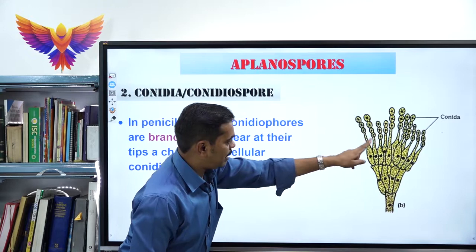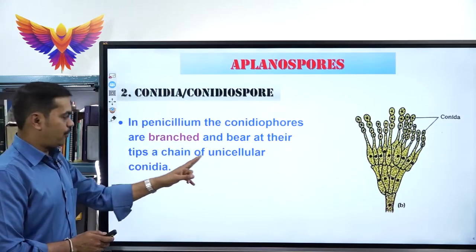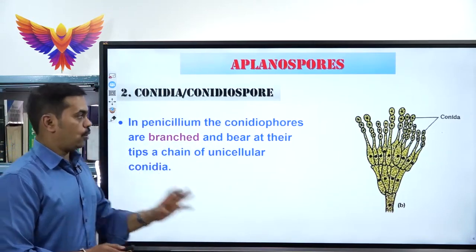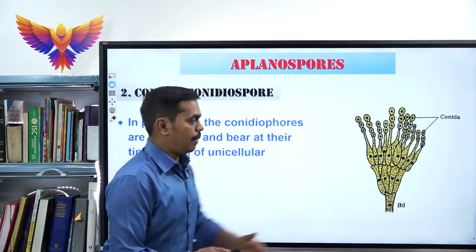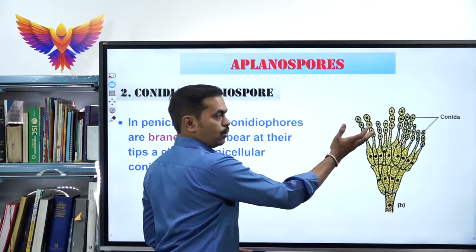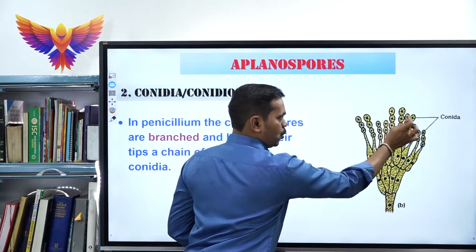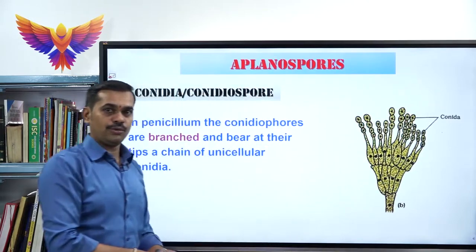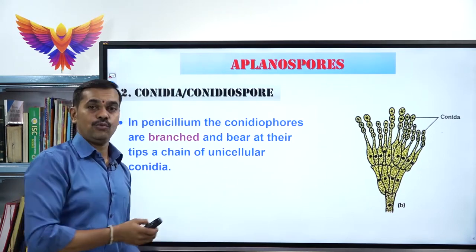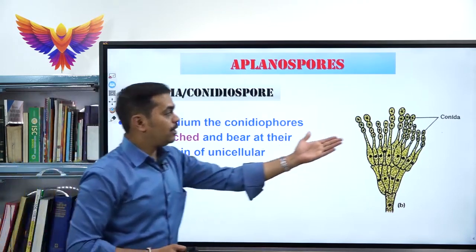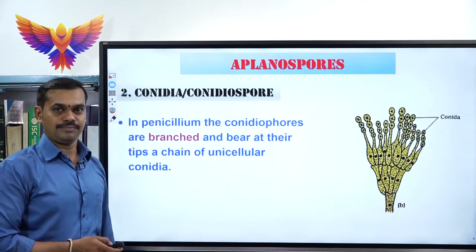At the tip of the branches you could see the chain of unicellular spores. They are called conidia. When these conidia or conidiospores detach from these branches, each conidium can later develop into a new organism, a new individual, a new Penicillium notatum.